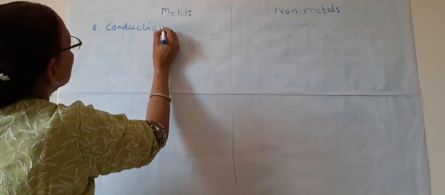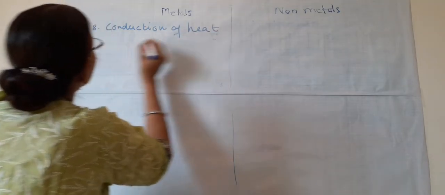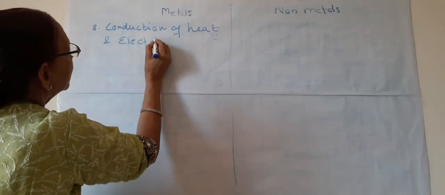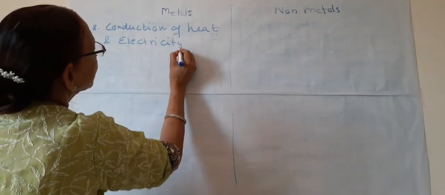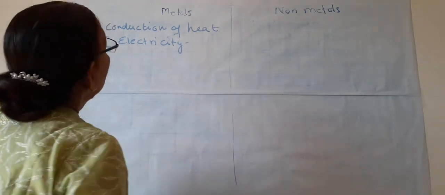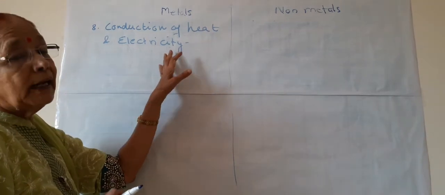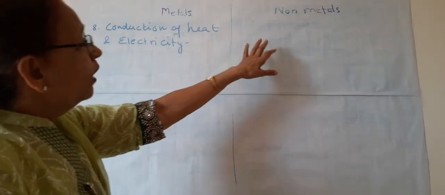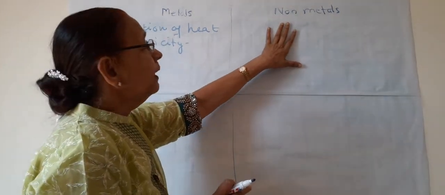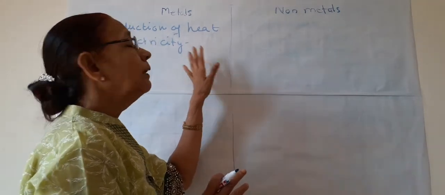We know that metals conduct heat and electricity both, while non-metals generally do not conduct, but sometimes exceptions are here also and exceptions are here also.